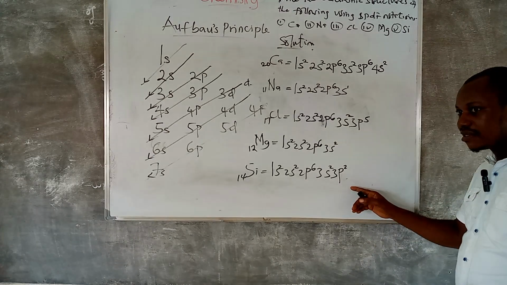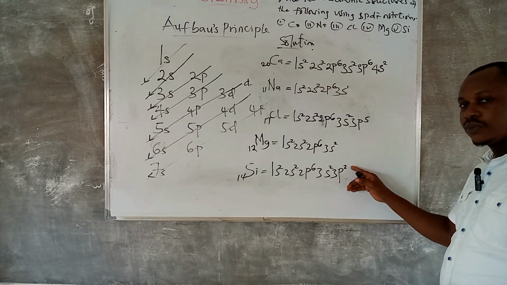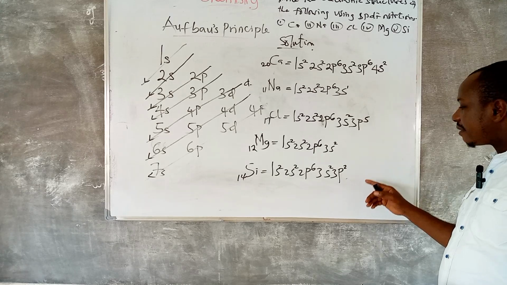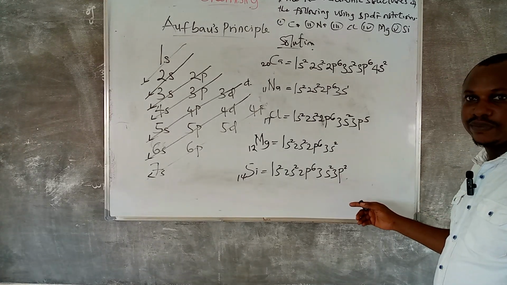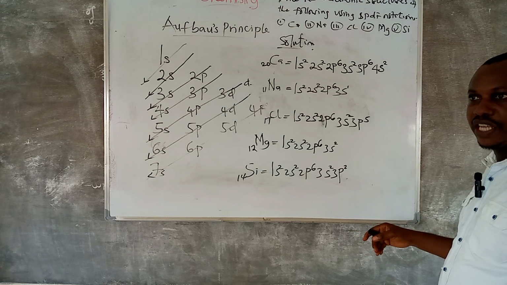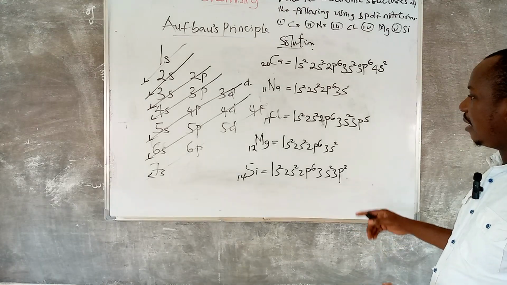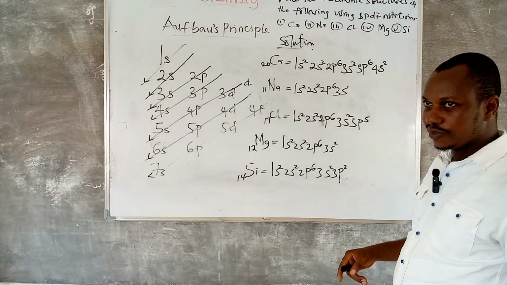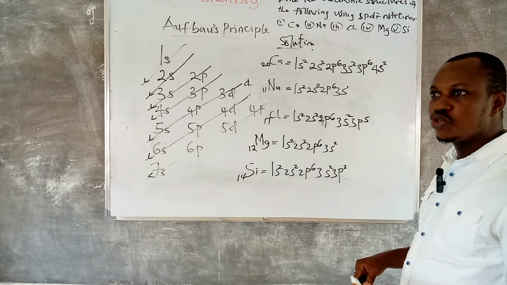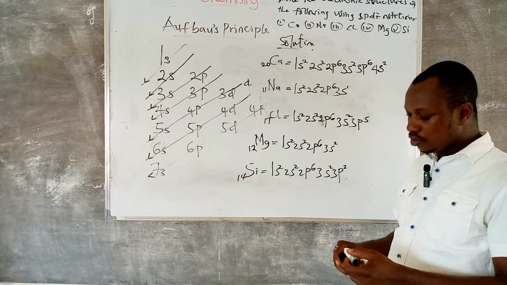Have you seen this scenario? P has taken 2. But have you seen me writing maybe 3p7? It is jargon. P cannot take more than 6. Have you seen me writing maybe 1s3? It is jargon. S can take 2 to be filled. It cannot take more than 2.